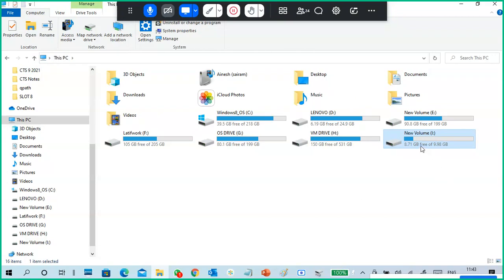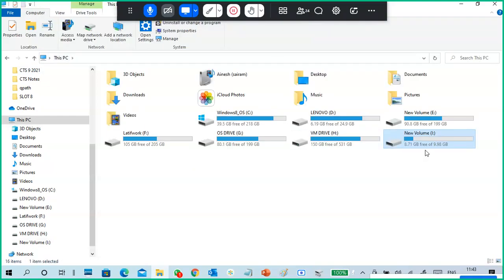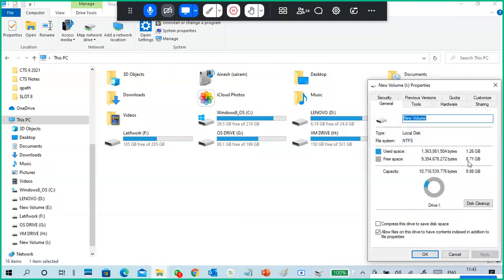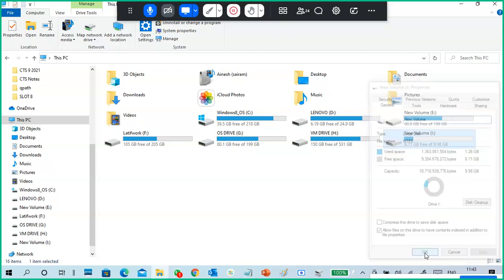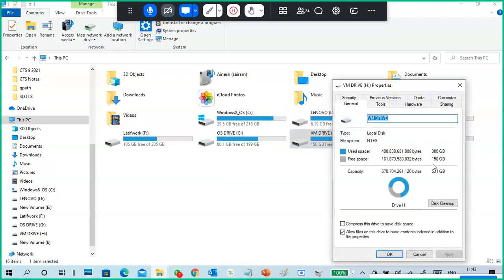Okay, so I put almost more than 1 GB of data in it, and in the hard disk it is showing 8.71 free out of 8.8. So 1.26 GB of data I put into this virtual hard disk. I put data into that virtual hard disk, almost more than 1 GB, right? But it should show now here. Earlier it was 150 and it should be 149.